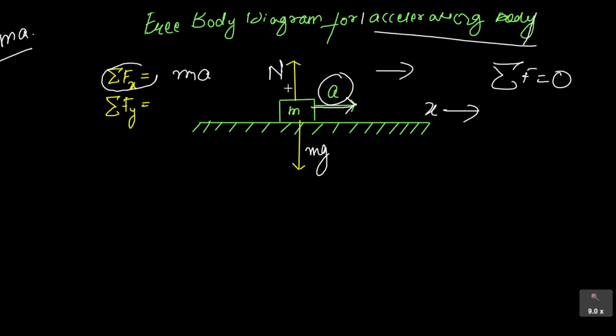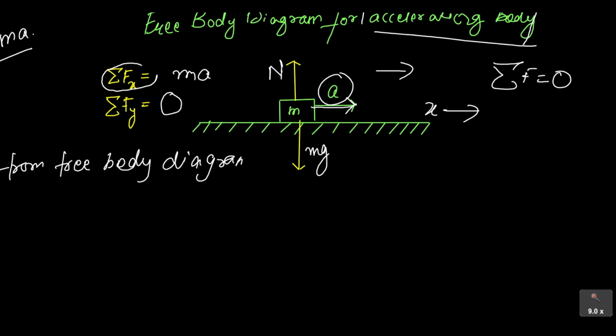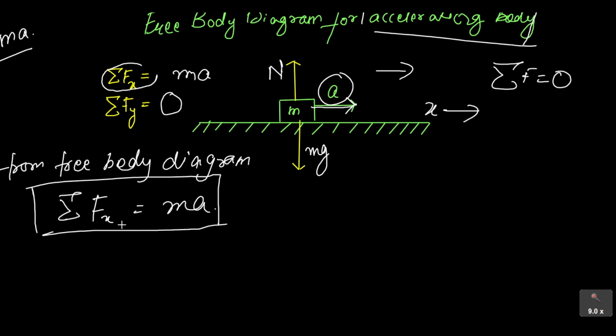The object is not moving in the y direction, so we can say the net force acting on the body in the y direction is zero. From the free body diagram, you will see that the force acting in the x direction is only mass times acceleration. This is the net force acting in the x direction, or we can say Fx is mass times acceleration.